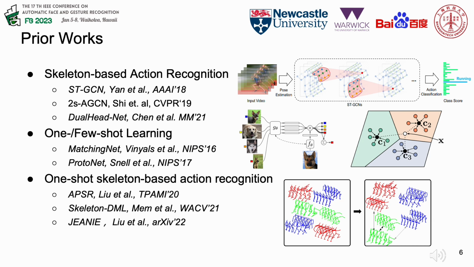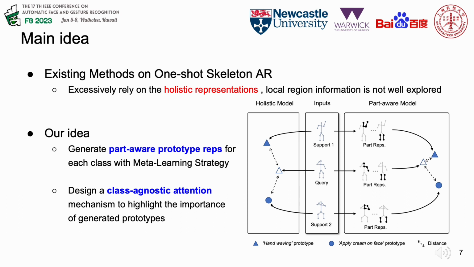Recently, graph convolutional networks, such as STGCN, have been largely adopted in skeleton-based action recognition. MatchingNet and ProtoNet provide a promising one- or few-shot learning strategy to learn transferable knowledge. Yet, they are rarely investigated in this one-shot skeleton task. Existing one-shot skeleton-based action recognition methods excessively rely on learning a holistic representation. Although such a strategy may perform well on most action classes, due to the high model complexity and limited training data, they often suffer from inaccurate predictions on fine-grained action classes.